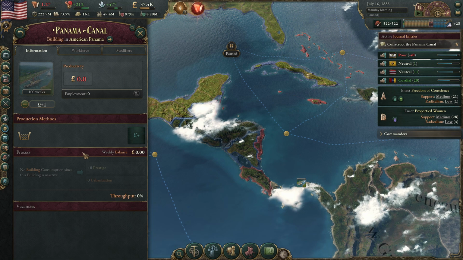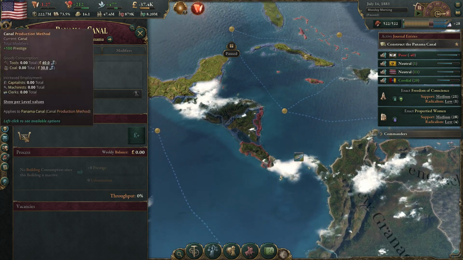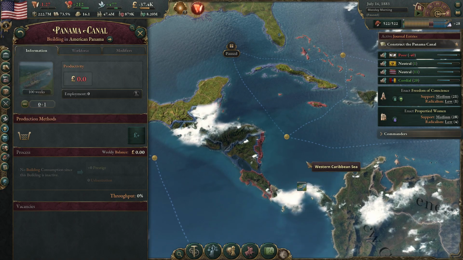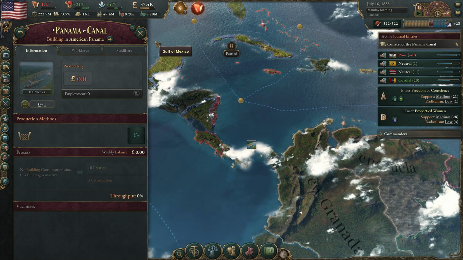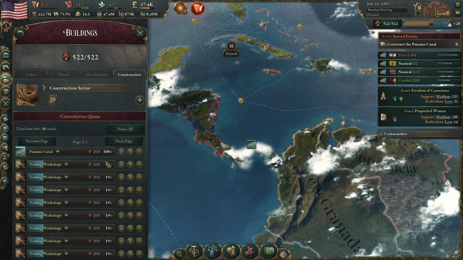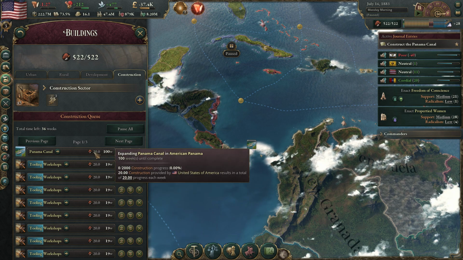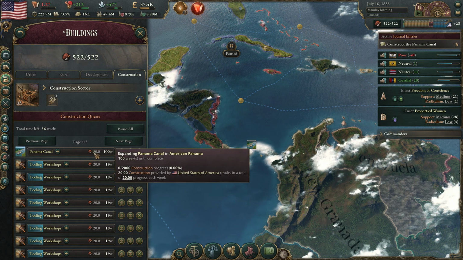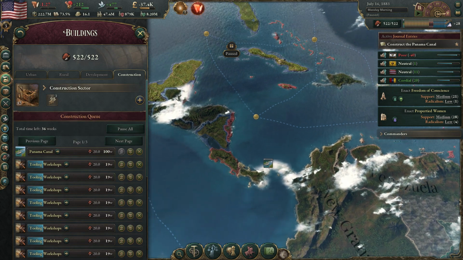We just took a look at it. So we're going to get prestige and urbanization, and it's also going to allow ships to go through here, most importantly, and trade routes and that kind of good stuff. So yeah, we'll work on that. It's been thrown up to the very top here. So it's going to take 100 weeks to get constructed, just because, you know, the maximum that you can contribute is only 20. So, you know, it's going to take a long time to get this built here.